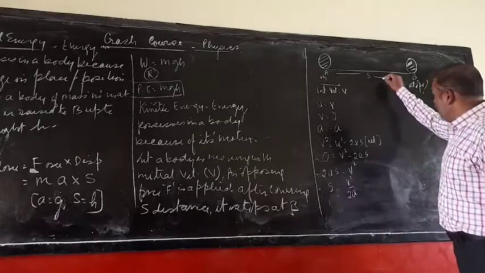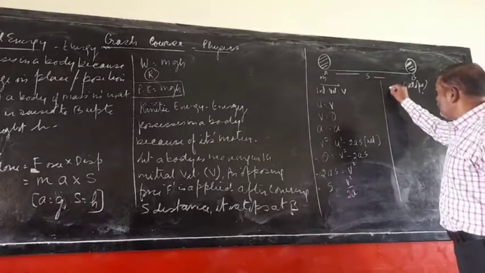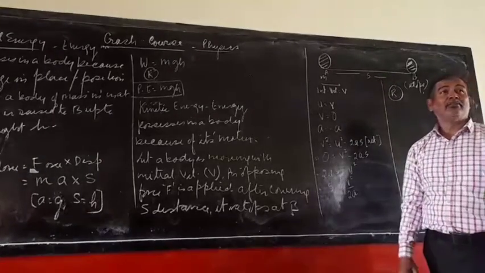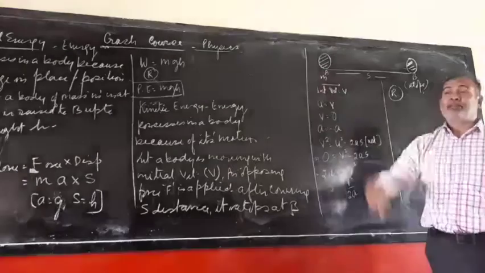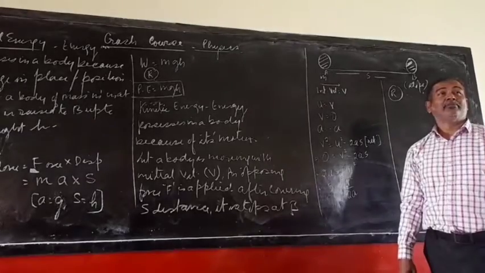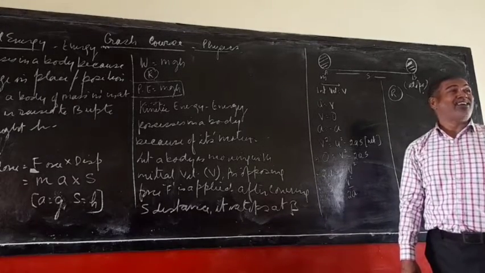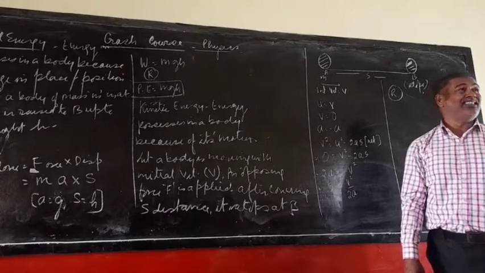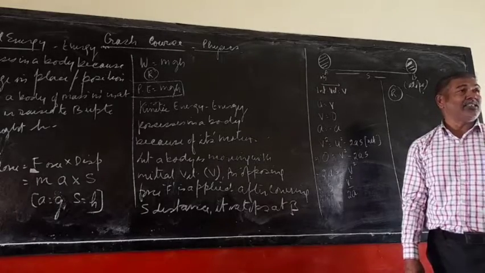Okay. Now we will write this r. R stands for, what is given in r? Amount of work done by a body is equal to energy possessed in it.